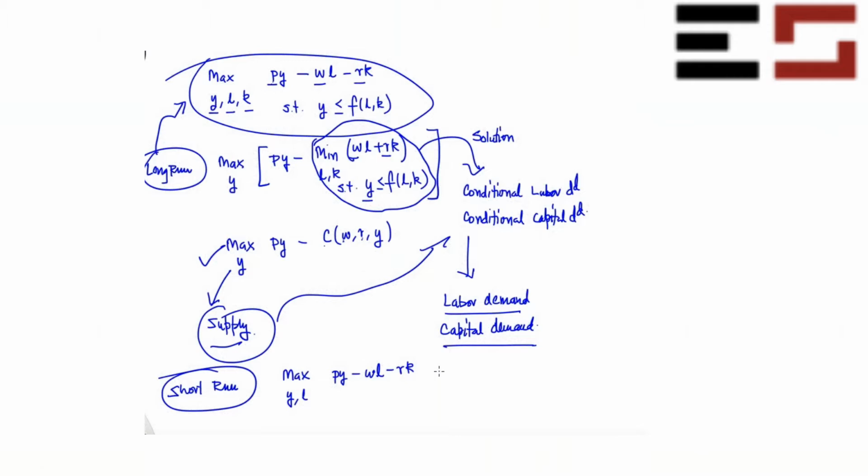You are not allowed to change the capital every day. You can take a decision about, let's say, firing workers any day, or hiring workers any day.